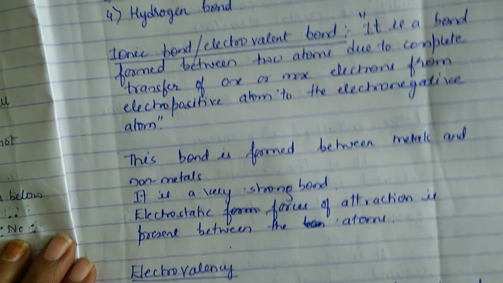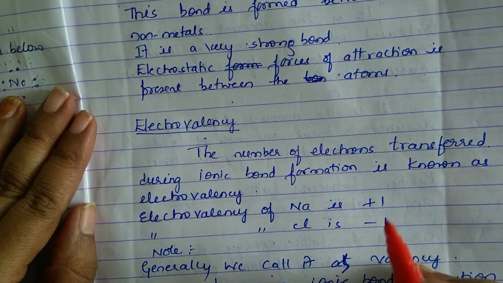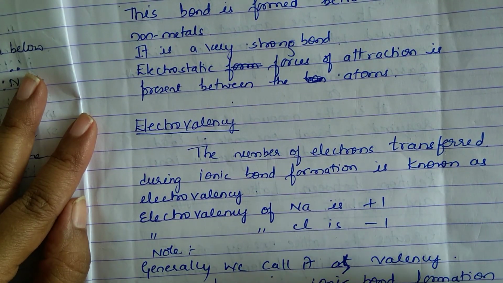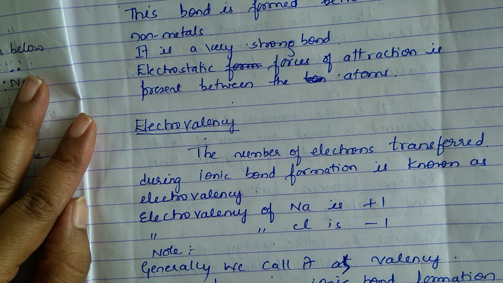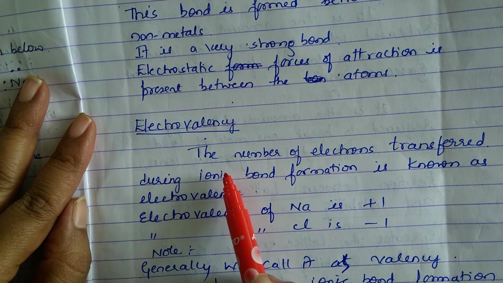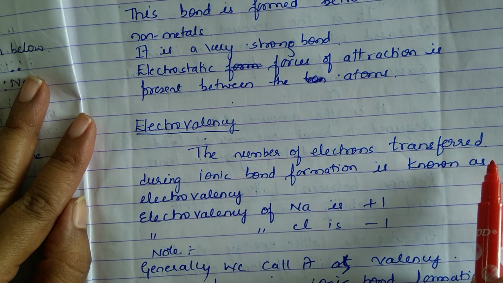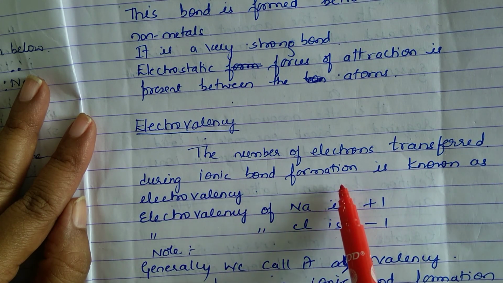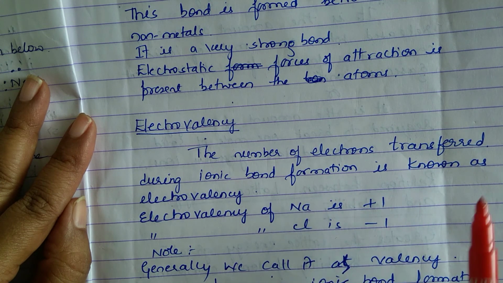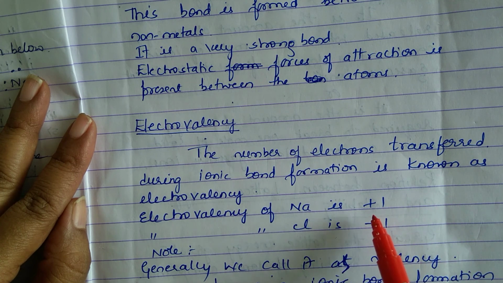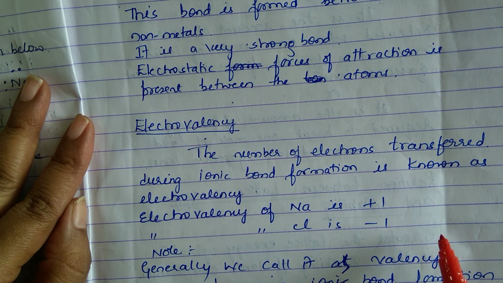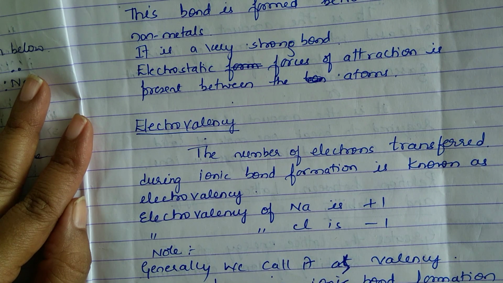Now coming to electrovalency. So what is electrovalency? It is nothing but valency itself, but since it is used in ionic bond, we call it electrovalency. The number of electrons transferred during ionic bond formation is called electrovalency. Sodium gives 1 electron, therefore its electrovalency is +1. Chlorine gets 1 electron, therefore its electrovalency is -1. Generally, we call it valency only.